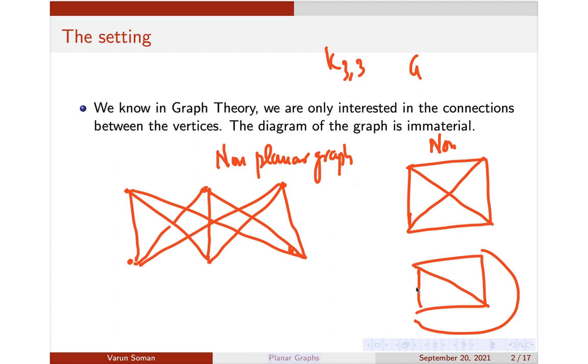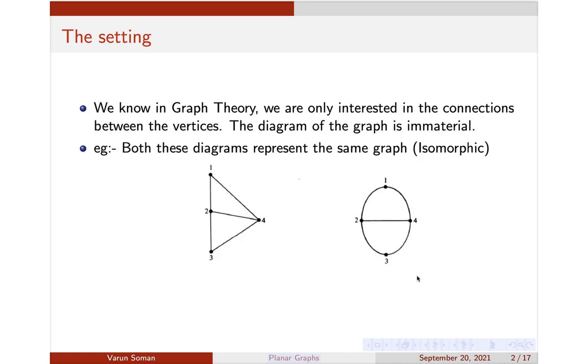So by just looking at the graph and just looking at the crossovers, you can't decide whether a graph is planar or not. But we'll devise some methods in this session to identify whether a graph is planar or not. I hope it is clear. As I told you, both these graphs are just the same. We are not interested in the diagrams here.